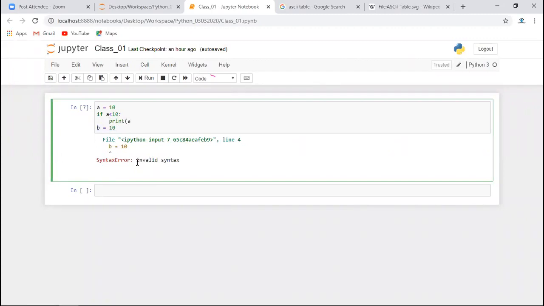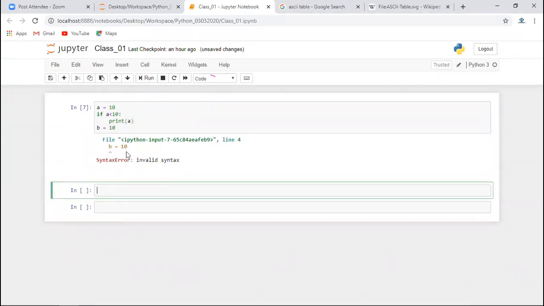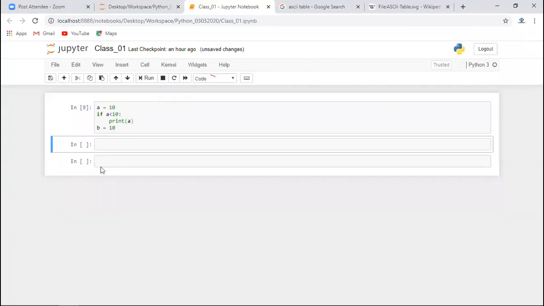Okay. So fine then. We have discussed syntax error. Now we will come to the runtime error. What kind of errors are runtime errors? There are a number of runtime errors. A few runtime errors I will show you here.